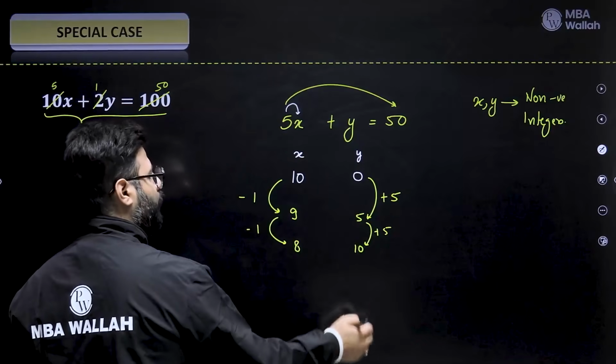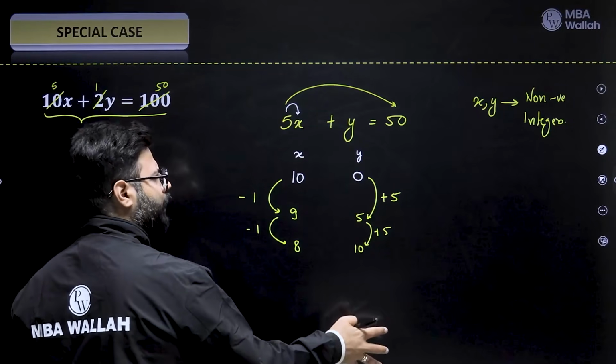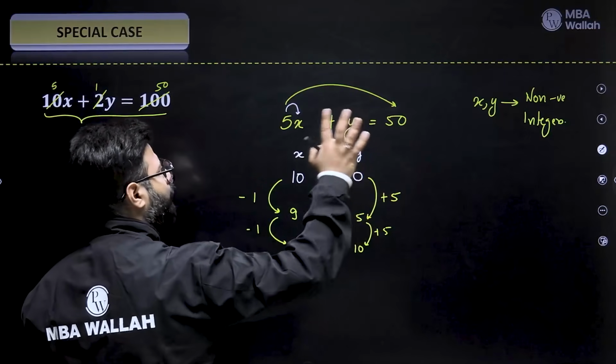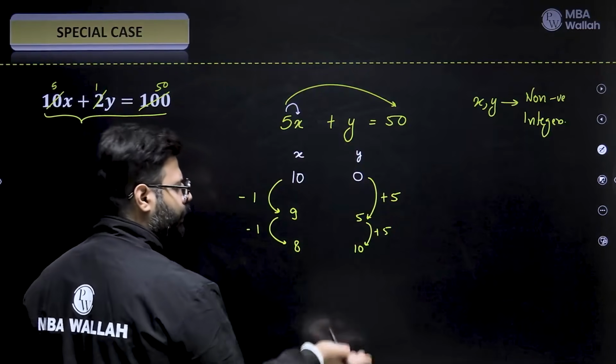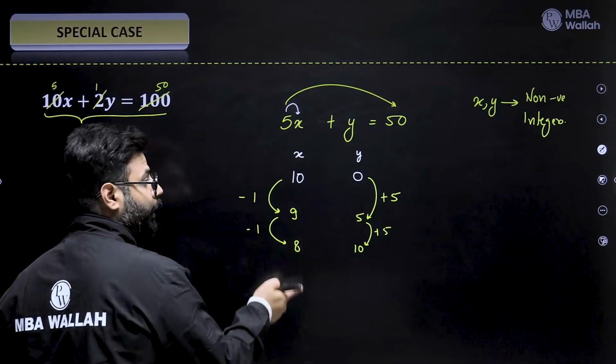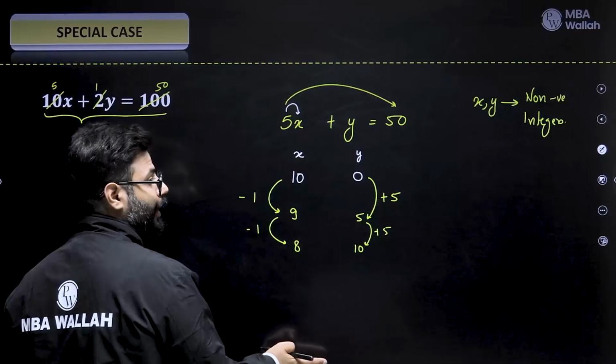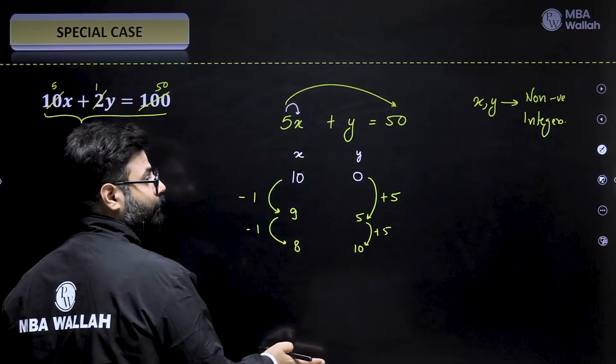Here there is no problem because this number will keep on increasing. It will never reach my threshold point. I just want my numbers to be non-negative integers. I don't care whatever positive you have over here. This is the problem. This is decreasing. And one day this will become a 0. One day this will become a negative. And that will be the point I don't have to count any further.